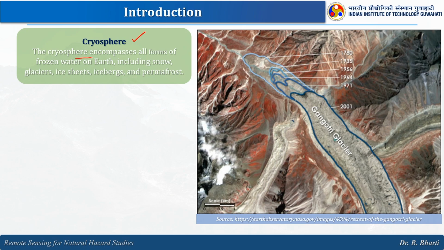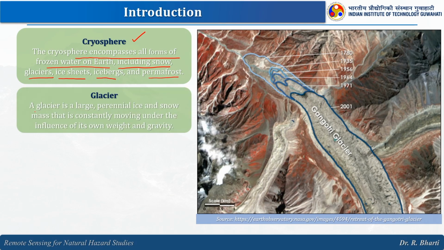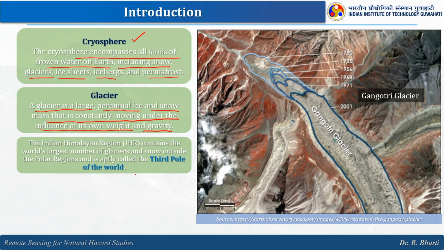So, the cryosphere encompasses all forms of frozen water on earth including snow, glaciers, ice sheets, icebergs and permafrost. Right. A glacier is a large perennial mass of ice and snow that is constantly moving under the influence of its own weight and gravity. Unless the glacier ice moves, we do not call it a glacier. We will call it ice sheet or ice or snow, but we never call them glaciers until they start their movement.